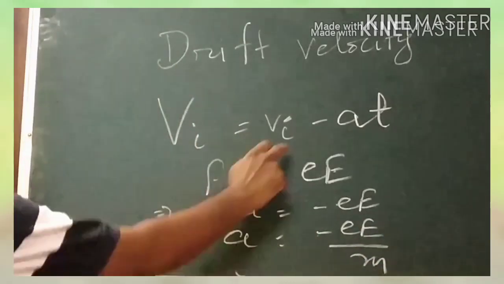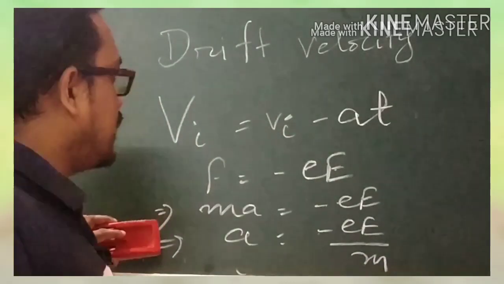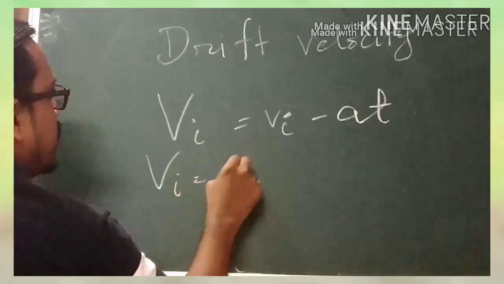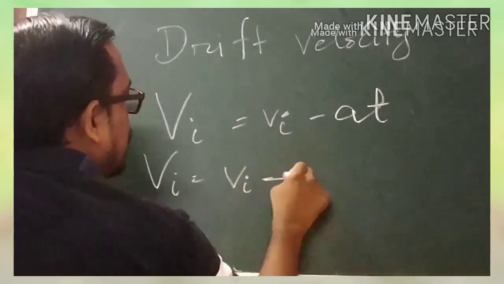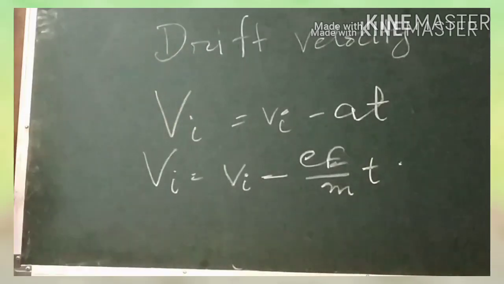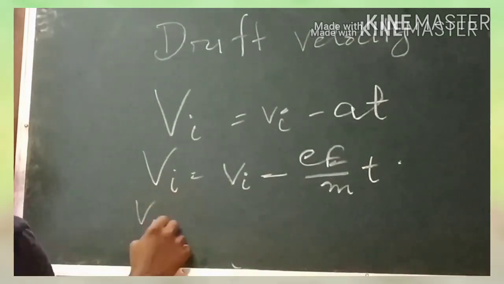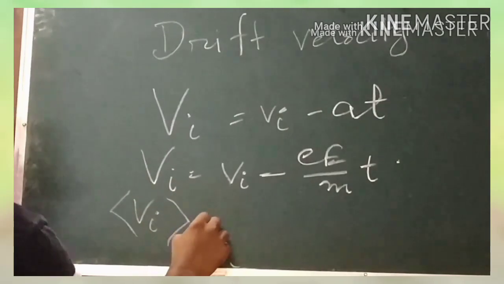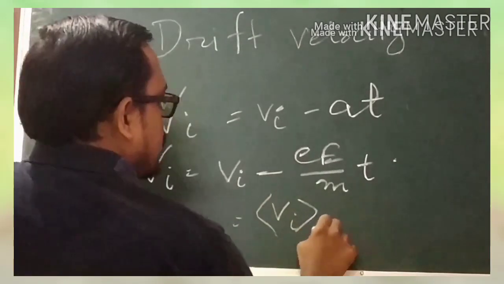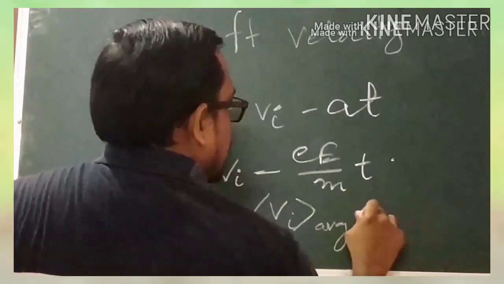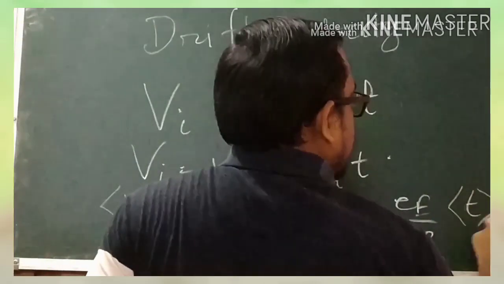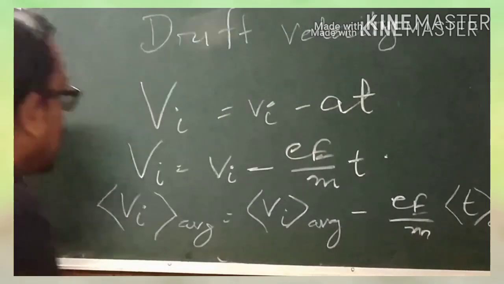Now putting this acceleration value in this equation, we get capital Vi equal to small vi minus eE by m into t. Now the average value of this will be equal to Vi average equal to vi average minus eE by m into t average.